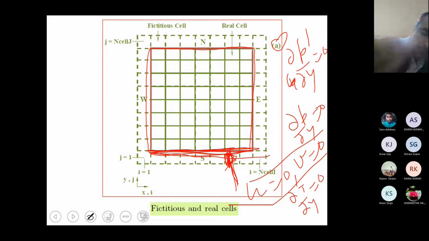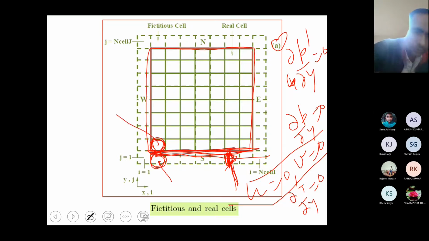So the important thing is that you just consider this cell, the bottom of this real surface, and the one above. So one fictitious cell below and one real cell above this surface. Now I will again suggest you consider the centroid of this cell and the centroid of this cell also.